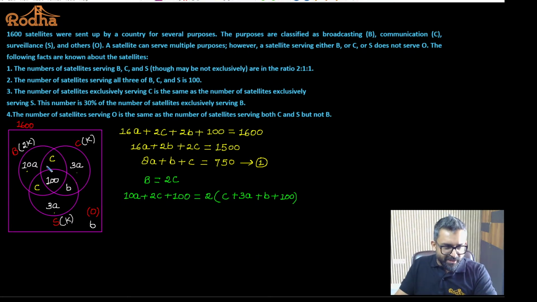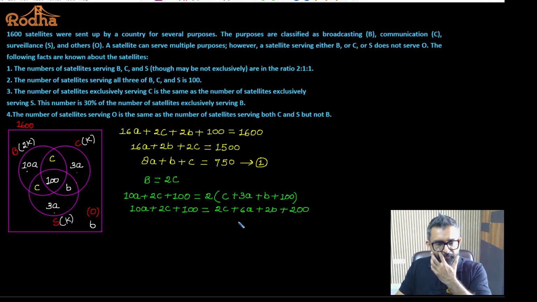Yes, this circle is double of this circle. So what I have done, 2K is twice of K, so B is twice of C. The value of B is 10A plus 2C plus 100. And the value of K is equal to C plus 3A plus B plus 100. Okay. So 10A plus 2C plus 100 is equal to 2C plus 6A plus 2B plus 200. Yes?